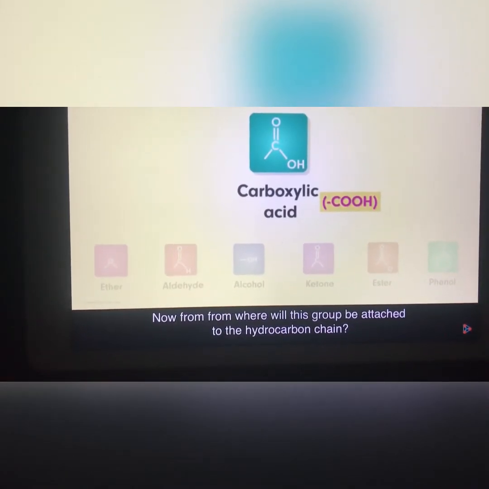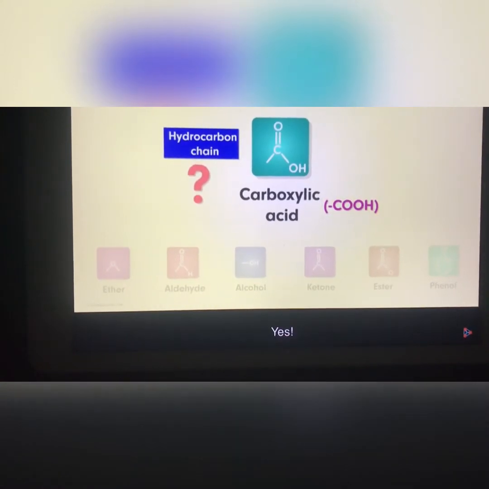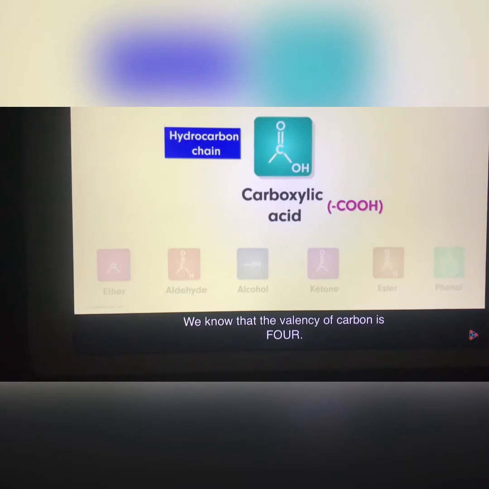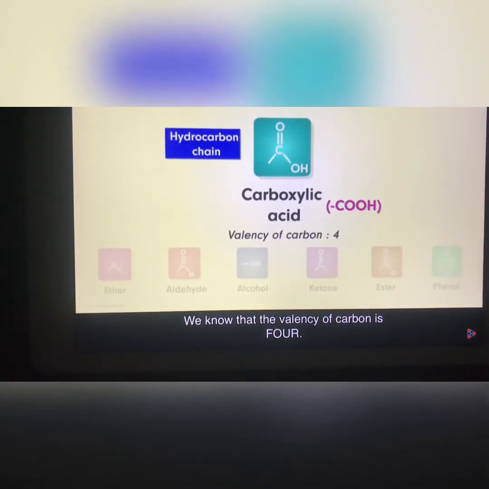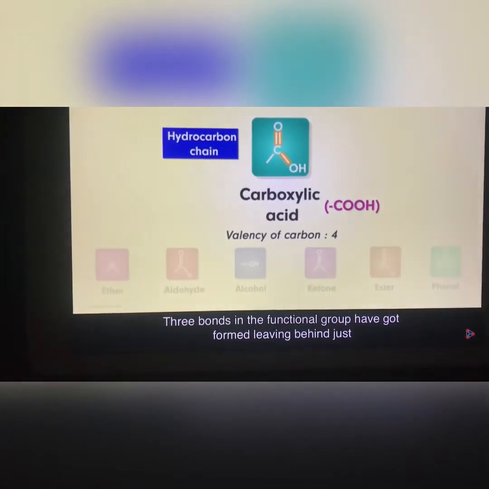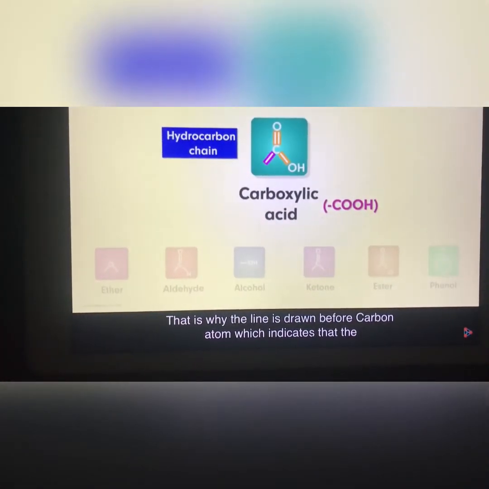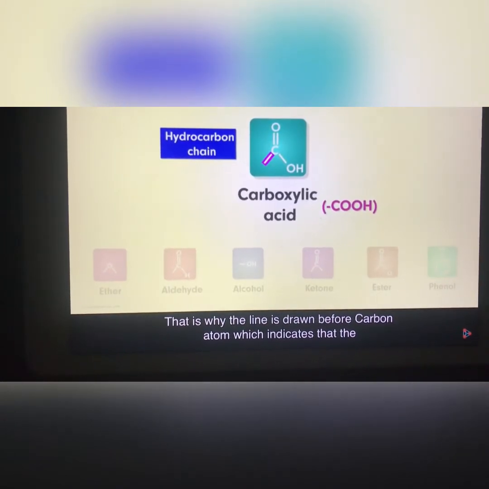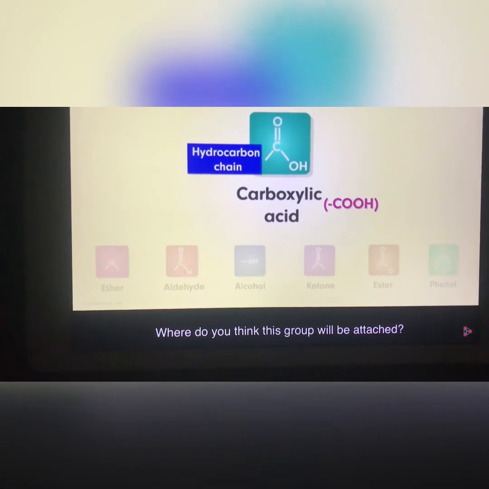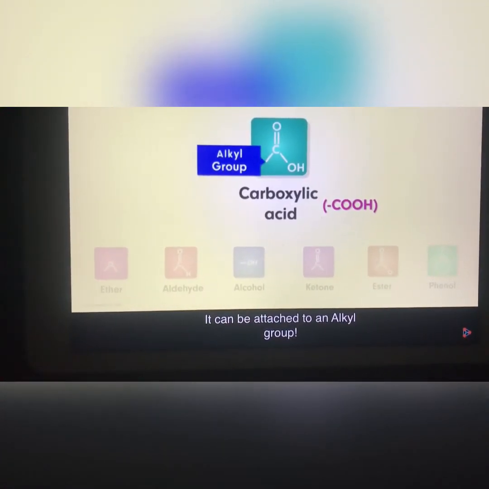Now from here, where will this group be attached to the hydrocarbon chain? Yes, from the carbon atom. And why is that? We know that the valency of carbon is 4. 3 bonds in the functional group have got formed, leaving behind just 1. That is why the line is drawn before the carbon atom, which indicates that the group can be attached from here. Where do you think will this group be attached? It can be attached to an alkyl group.